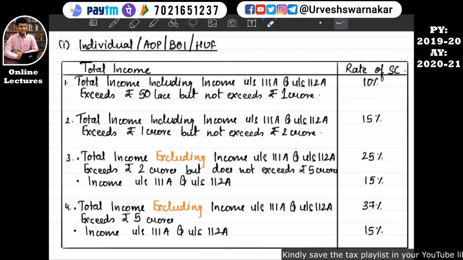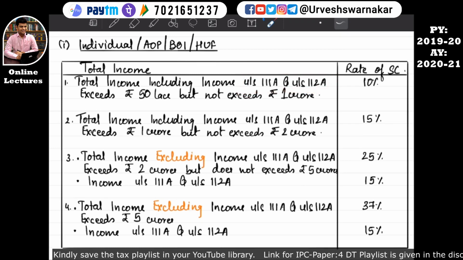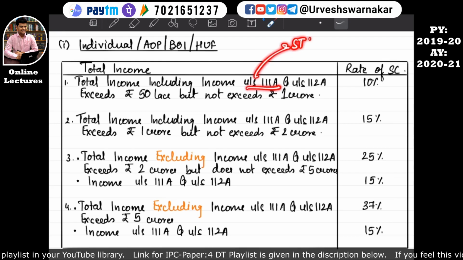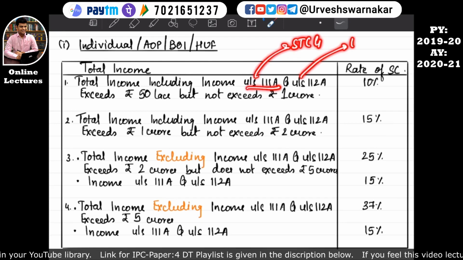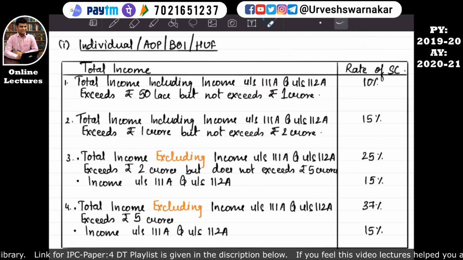First we'll understand the rates of the surcharge, and then we'll understand what surcharge exactly is. So what are these two sections? These two sections are basically gain from sale of shares in the stock market, listed shares. 111A is for short term capital gain, and 112A is for long term capital gain. I hope this is clear.